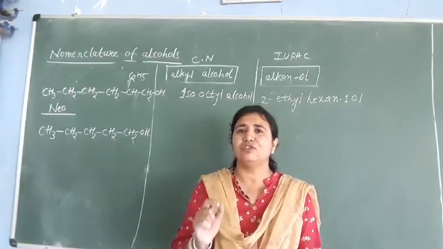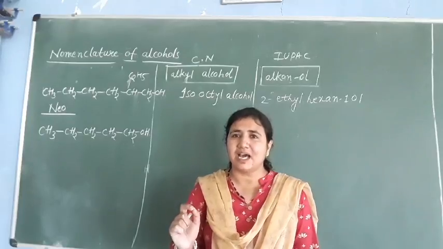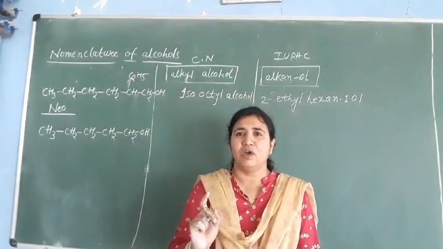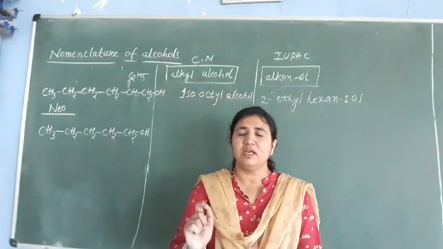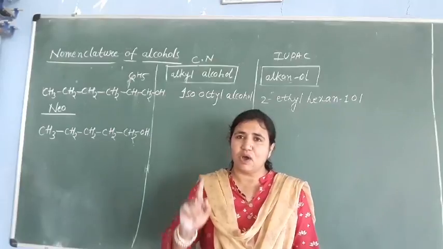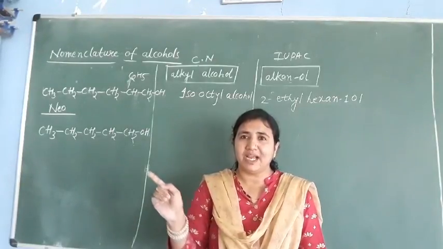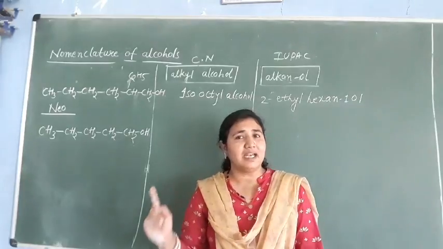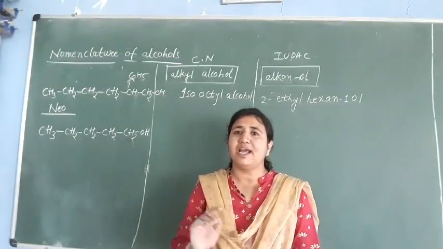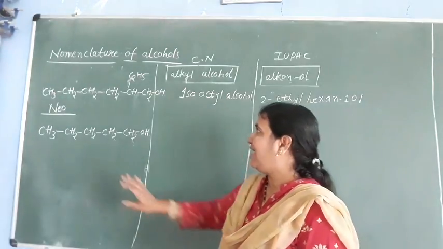So remember, iso means if the methyl group is attached to the second last carbon of a continuous chain, then it is called iso. If the isopentyl alcohol is there, just drop one carbon and then 4 carbons make a continuous chain. On the second last carbon just add the methyl group. So it will be your isopentyl alcohol. Are you getting there?